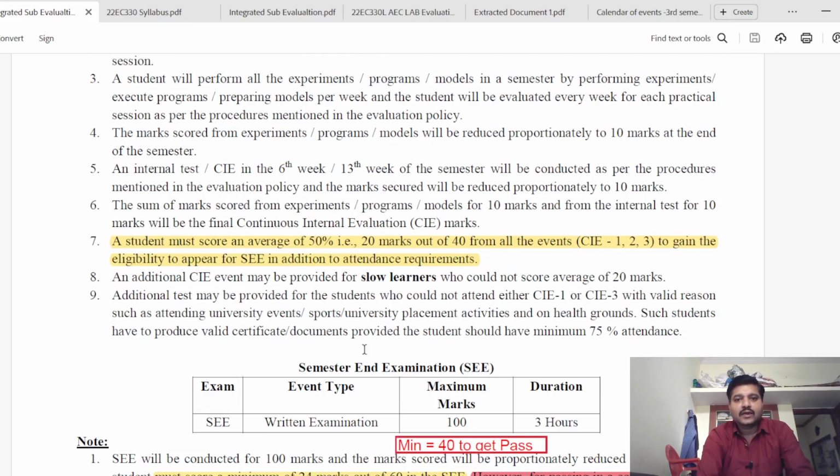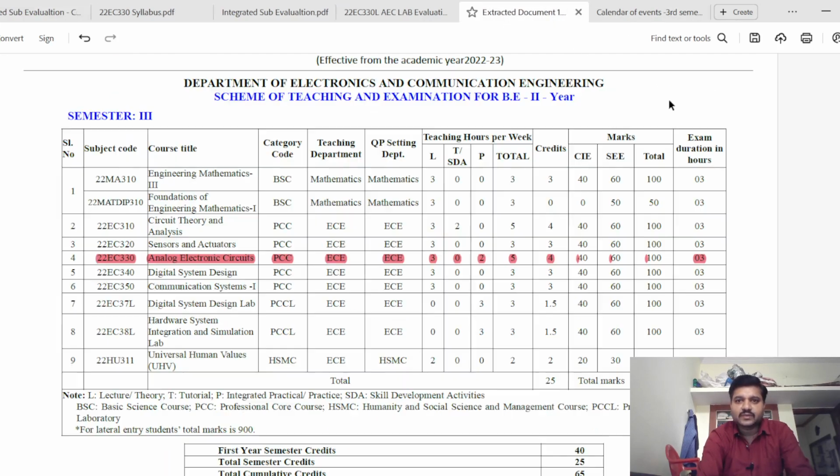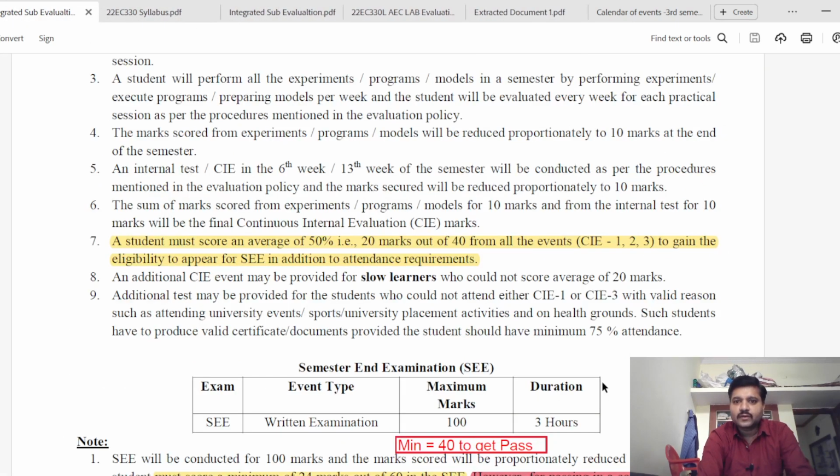You need to make sure that these 2 criteria are satisfied to appear for the semester end examination. The semester end examination will be conducted for 100 marks and reduced to 60, as I told. The external, or semester end examination, will be conducted for 100 marks and then reduced to 60. 40 is the passing mark out of 100, and for 60 you must score a minimum of 24 or 25 out of 60 in the semester end examination.